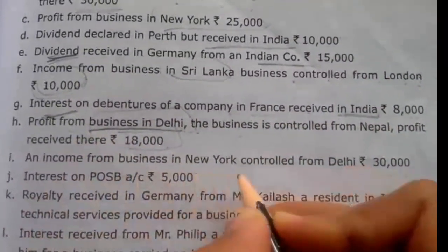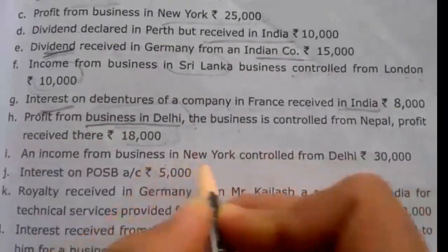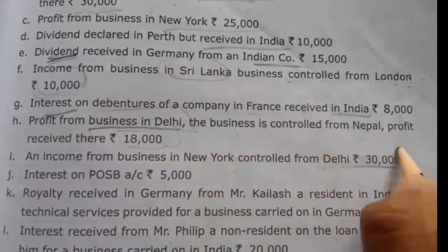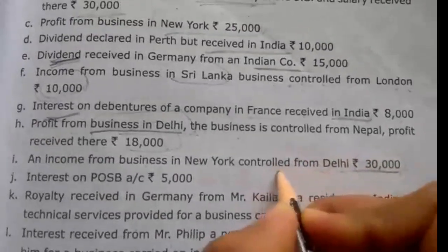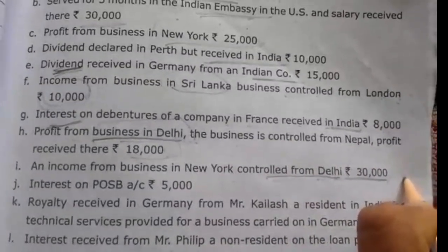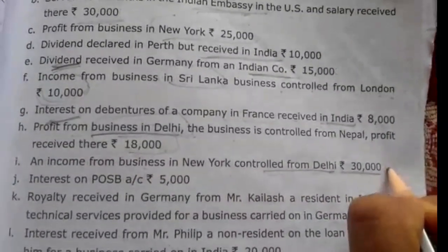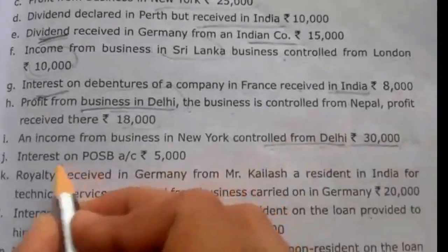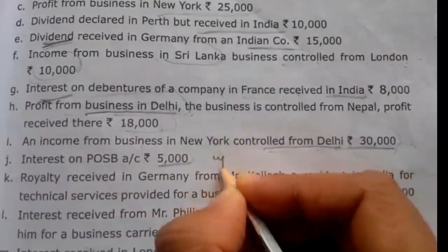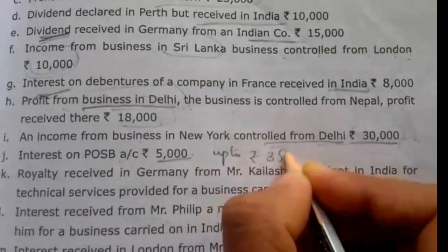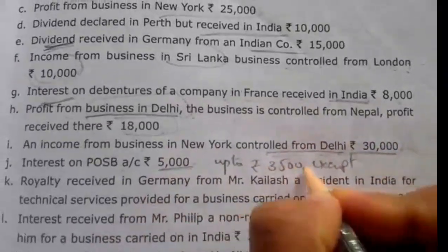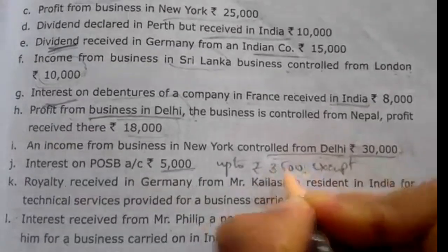Next one, income from business in New York controlled from Delhi. So this is a business in New York controlled from Delhi. Since it is a foreign income, it is taxable in the hands of ordinarily resident. Since the business is controlled from Delhi, it is also taxable in the hands of not ordinarily resident, but it is not taxable in the hands of non-resident. So only the first two columns you have to take the amount. Next, interest on POSB account is rupees 5,000. Up to rupees 3,500 is exempt, so the balance is 1,500, which is taxable here.